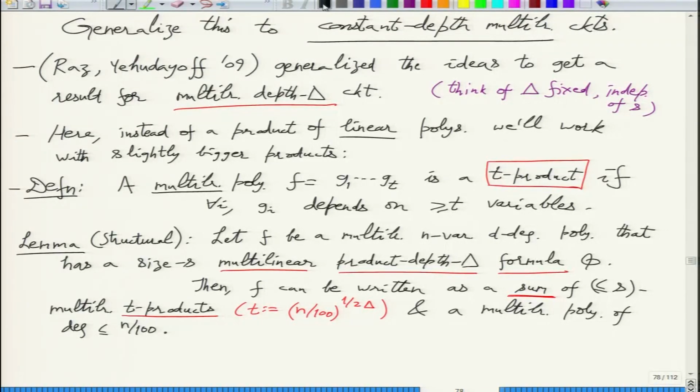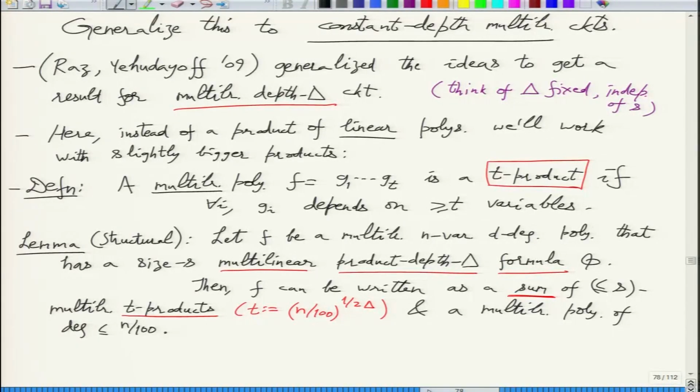In the proof details. Okay, so this will be proved as always by induction. We'll just induct on the depth of the formula. Well, note that for product depth 1, when delta was 1, we already did this.